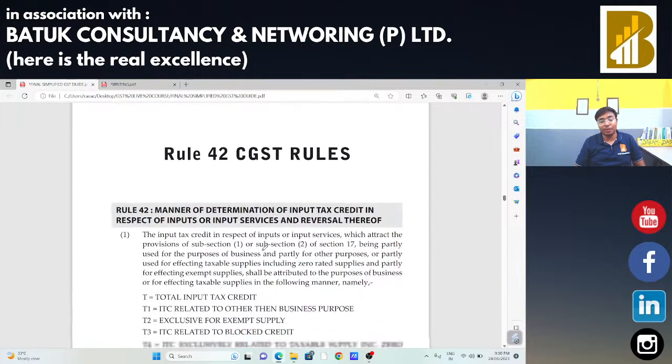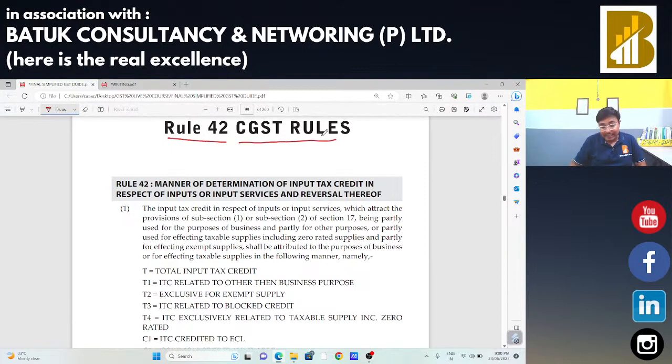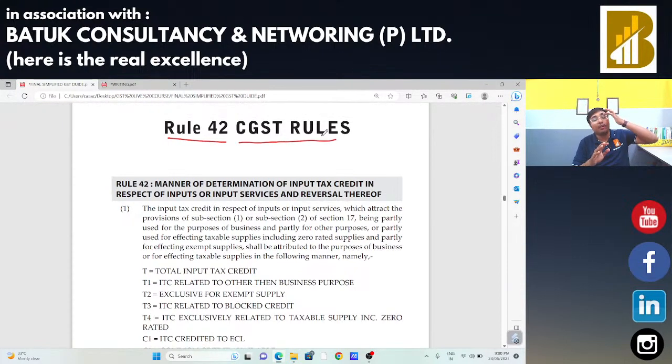So that was the concept of section 17. If you have any doubt in section 17, section 18 we had already covered, section 20 that is input service distributor, if you have any doubt in all those three concepts, you can comment in the chat box.